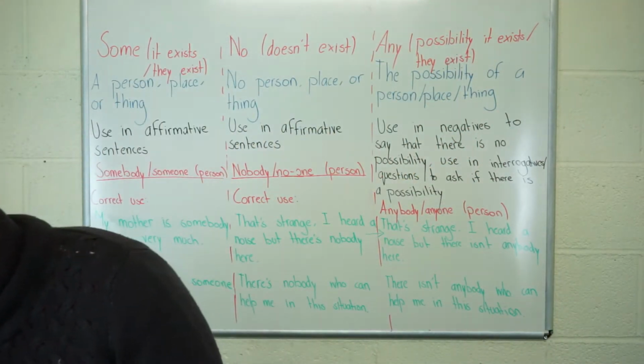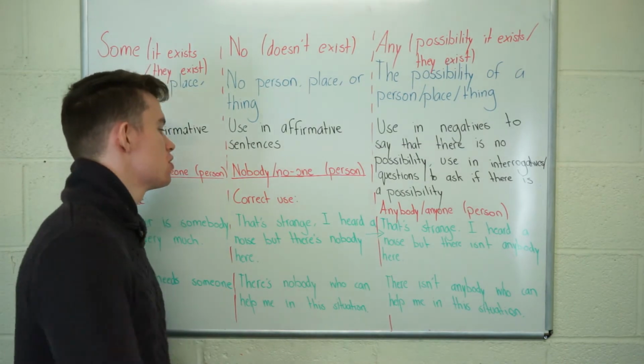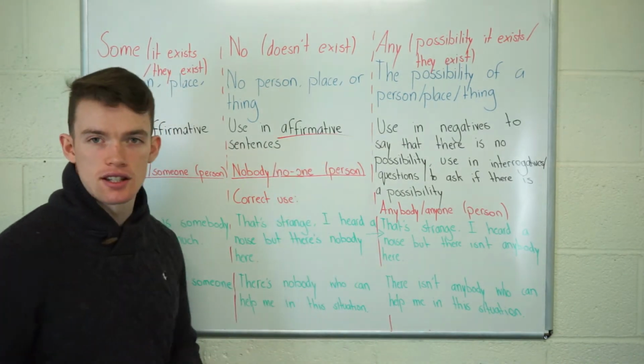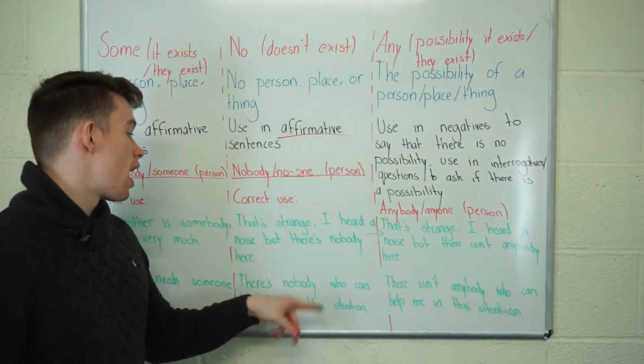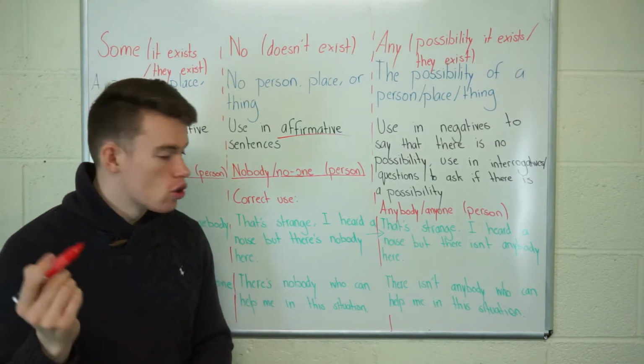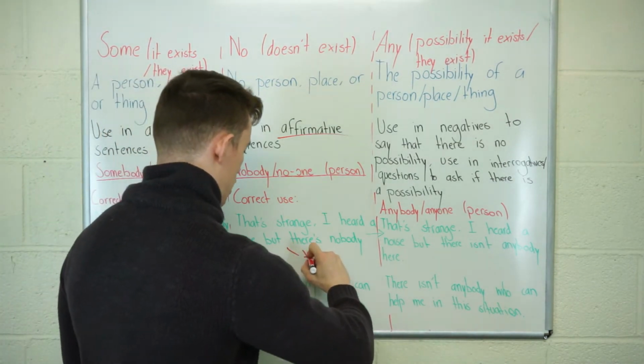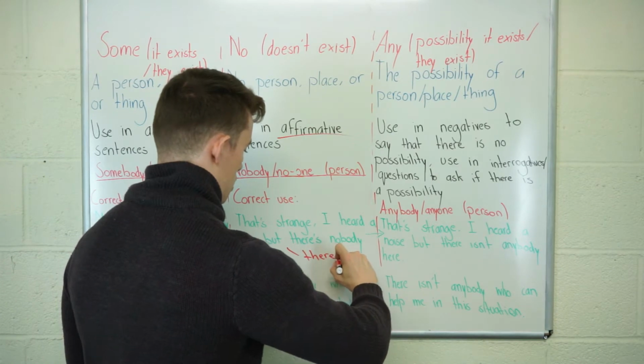And let's just take my marker and look at something. We use it in affirmative sentences, and we have here, for example, I heard a noise, but there's nobody here. So there's is a contraction of there is.